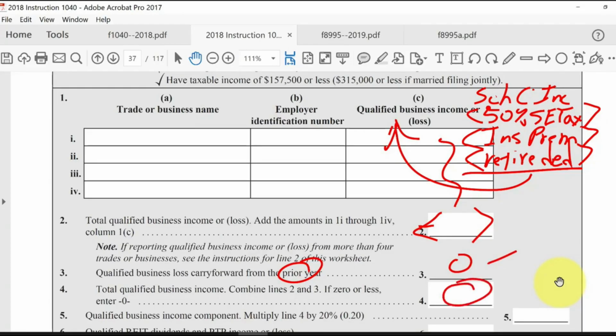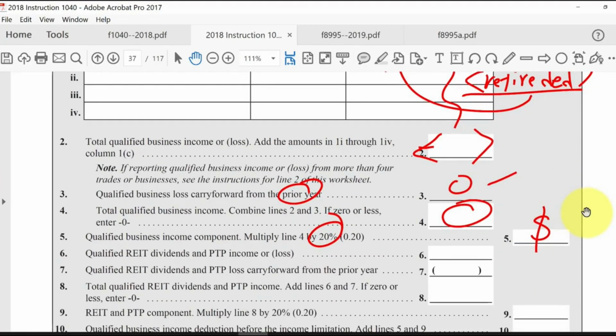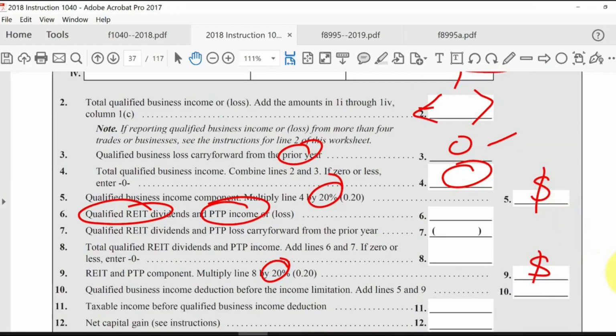And whatever we have left over, we multiply by 20% to get the tentative deduction. We do the same thing for REIT dividends and income from publicly traded partnerships. Again, multiplying it by 20% to get another possible qualified business income deduction that we total up to get, again, another tentative deduction number. Now, this deduction is limited based upon the taxpayer's taxable income.